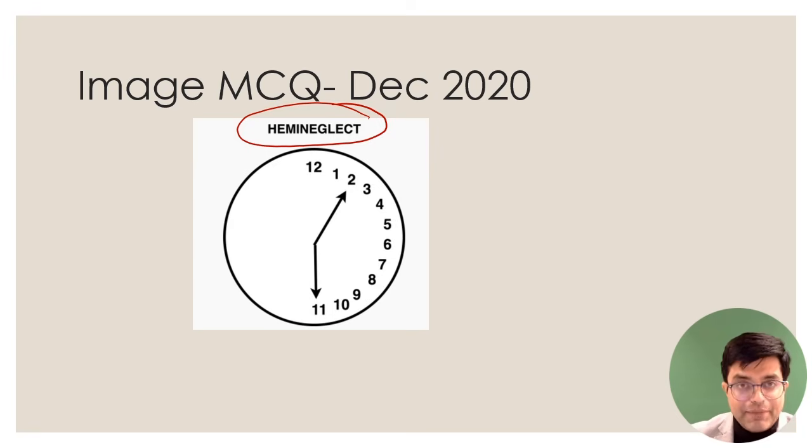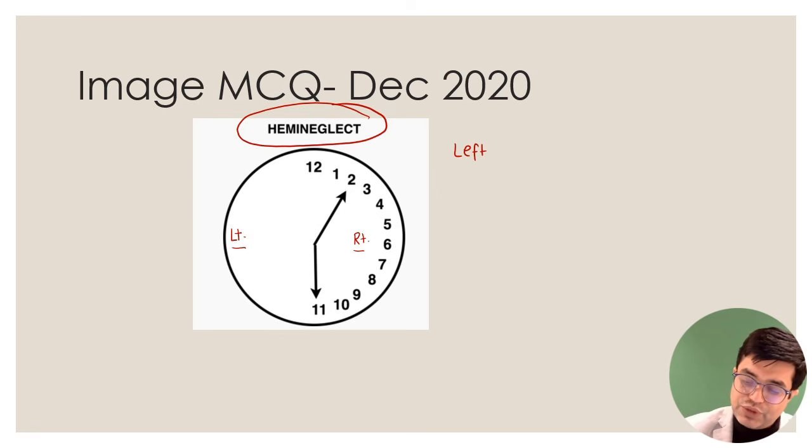Which hemi-neglect is there? Can you see that the left side of the patient, he has omitted out all the detail. On the right side, there is a clustering of all the numbers which has happened. And you would be surprised to know the patient himself or herself does not know that this is happening. You ask them, "Have you made the clock right?" He or she would say, "Yes, I have made the clock right." But instead what has happened is all the numbers have been clustered on the right side. This is called as left hemi-neglect.